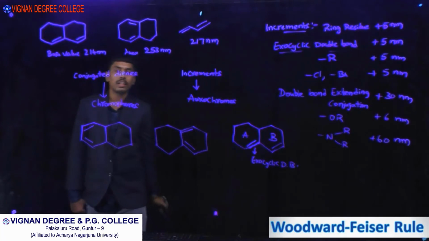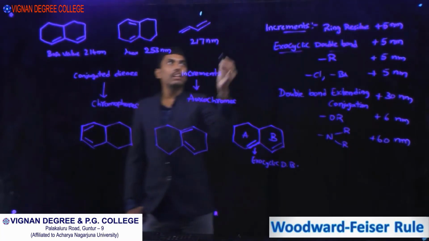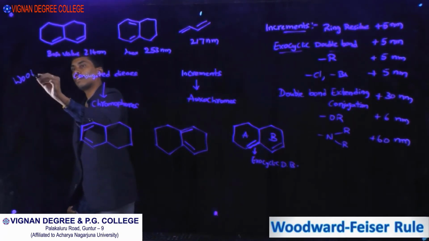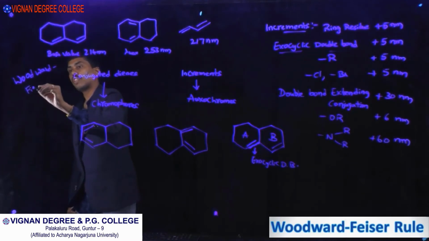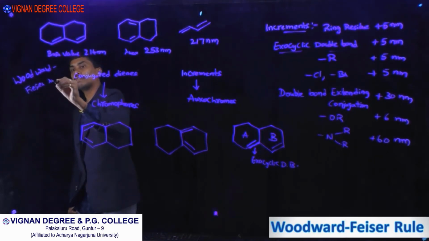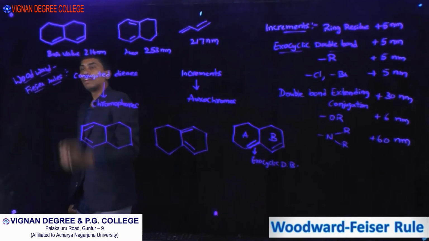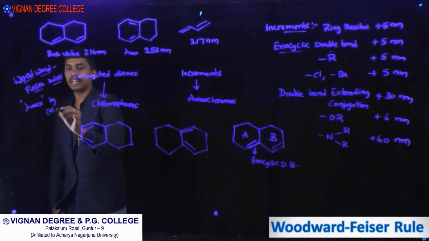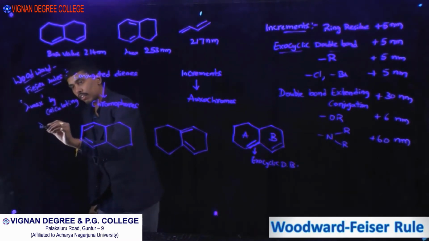And why are the Woodward-Fieser rules for conjugated diene systems so important? They let us predict the lambda maximum value by calculation.